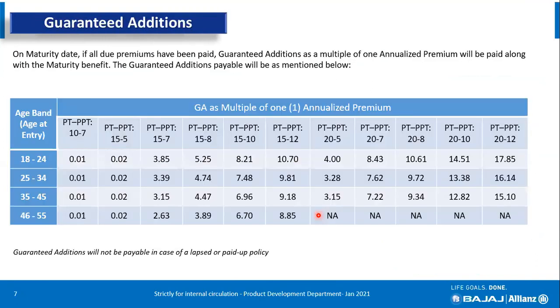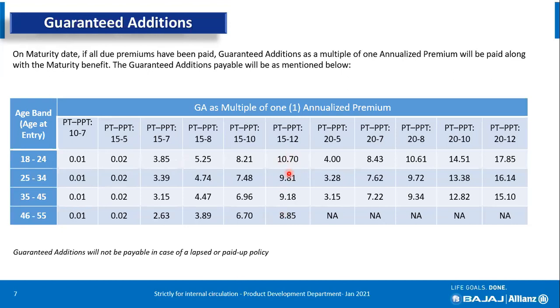Guaranteed addition, we have highlighted in all the different tables now here. I will show you the IRR also in the Excel sheet so that maybe you can get an answer. Even for the PT of 15 and PPT 12 on 15 years, in this plan the maturity can go as high as 51 lakh. Depending on age, I repeat, the maturity can go up to 51 lakh if the premium is 2.5 lakh.